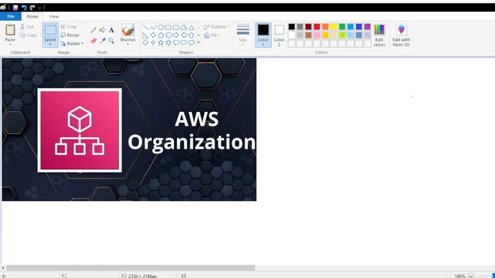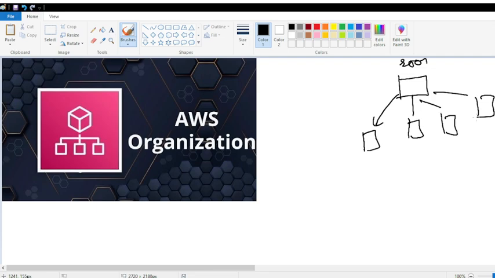Suppose you have this AWS account, this is your root account. Suppose you want to manage multiple accounts, this account, this account, this account. So there are 5 to 6 accounts, and you can't go to each one manually and manage it. So to manage all these accounts in one central place, AWS Organizations helps us.